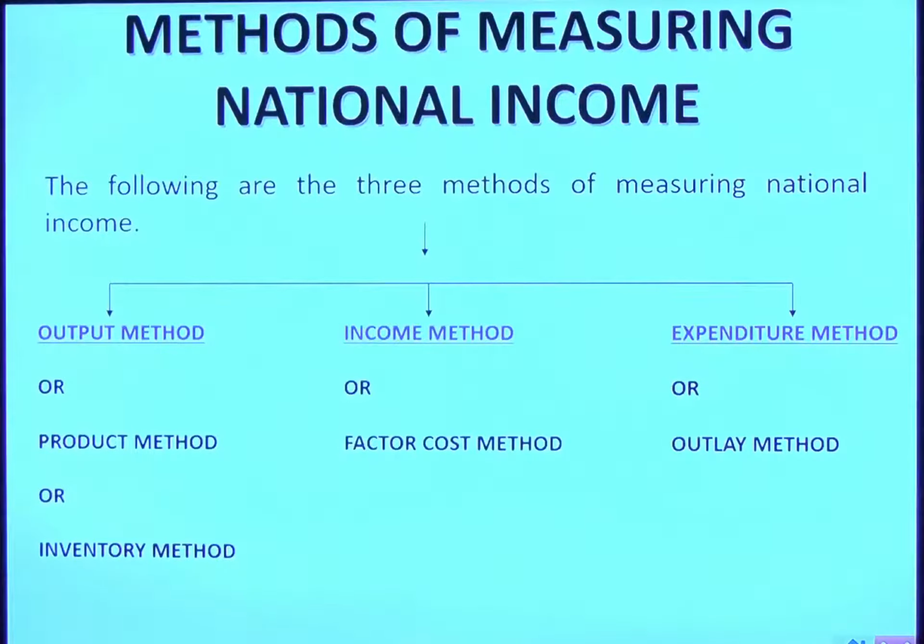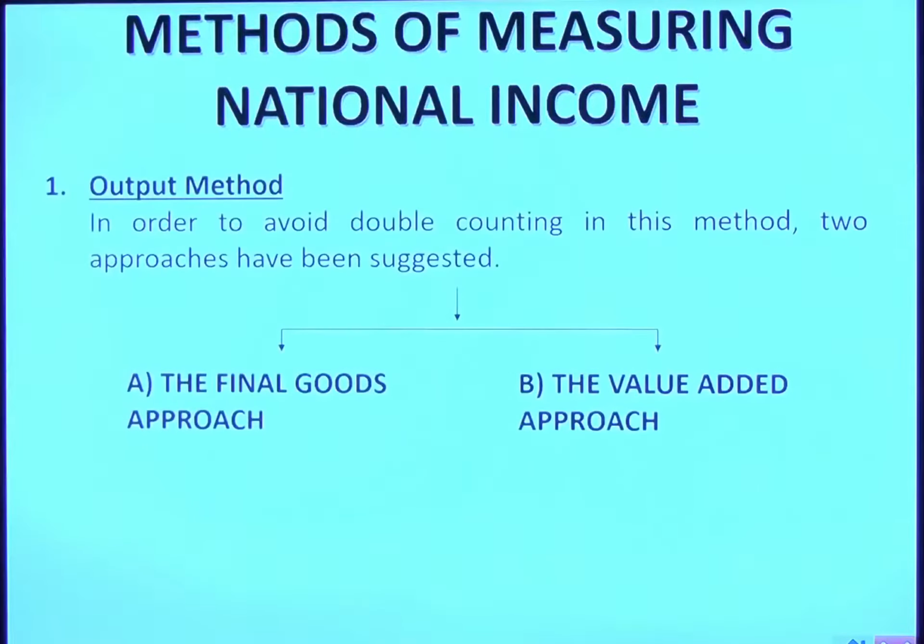For example, if I paid 10 lakh rupees for factors of production, land, labor, etc., then for me it is my expenditure, so it is the nation's income, so that is the expenditure method. While these four will say 2,500 per person into 4, so 10,000 is our income, so again it's national income from the income point of view. So these are three methods for calculation of national income: how much production is done, how much income received, how much expenditure is done.